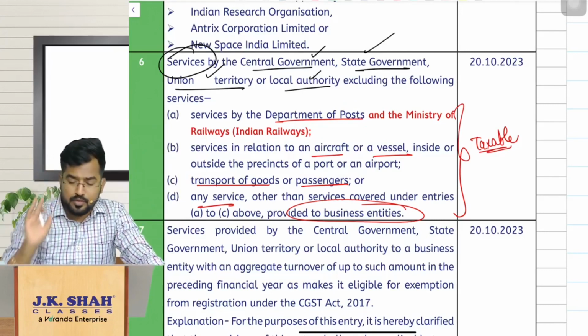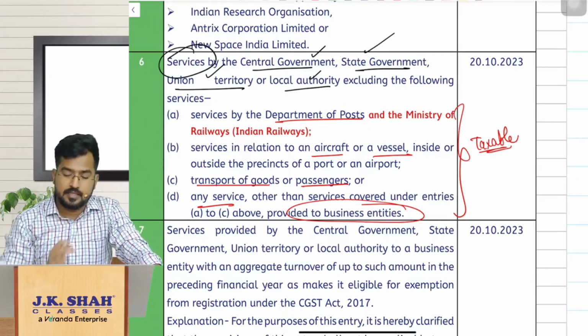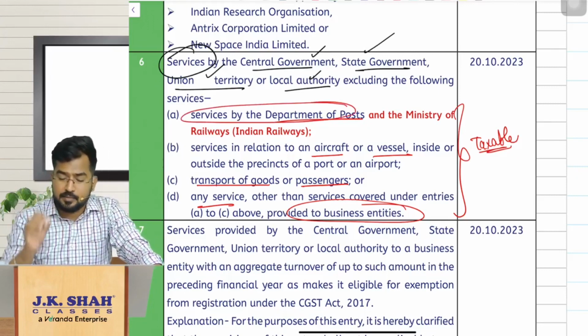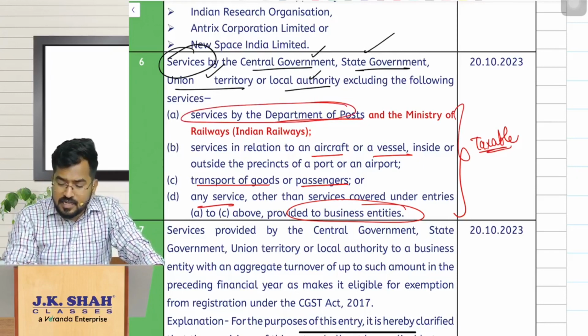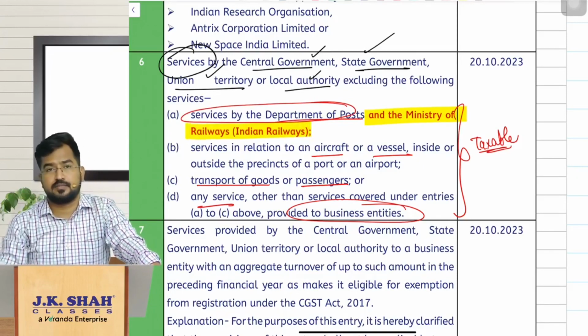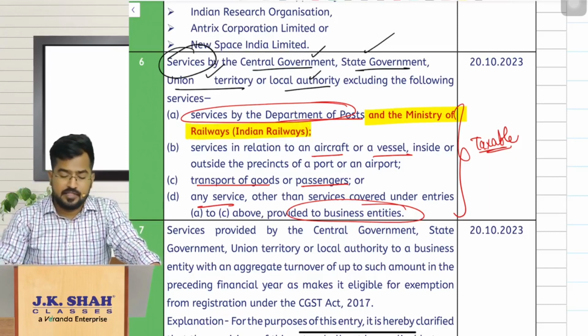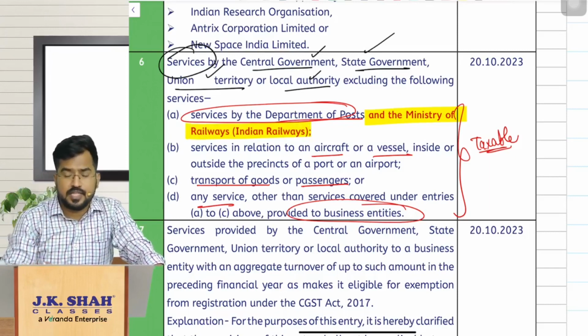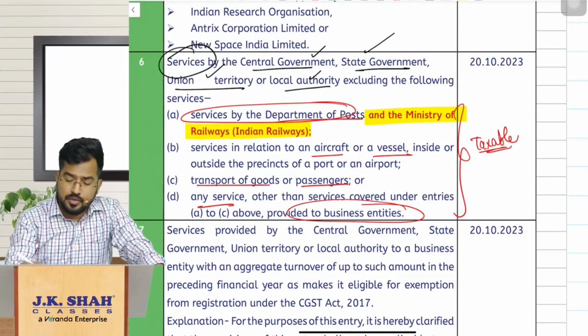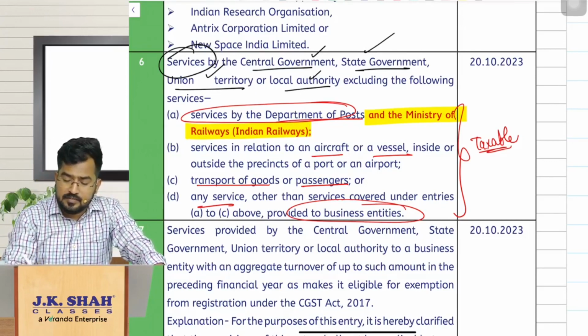I just want to tell you the amendment here is, next to the words services by the Department of Post, they have just added the words and the Ministry of Railways, or Indian Railways. So that has been added in the exemptions. So these people providing services will be what?